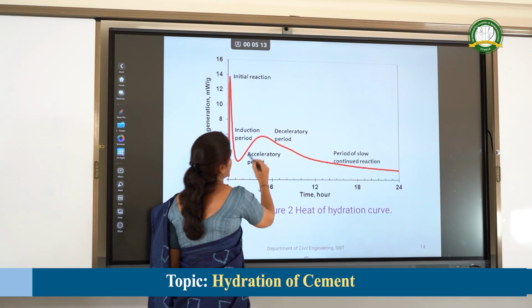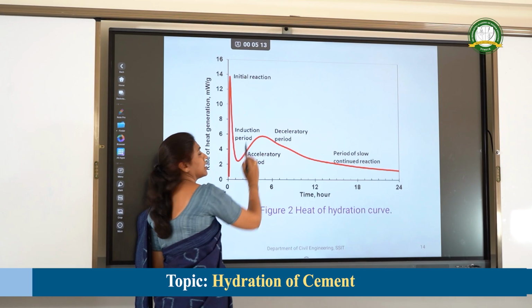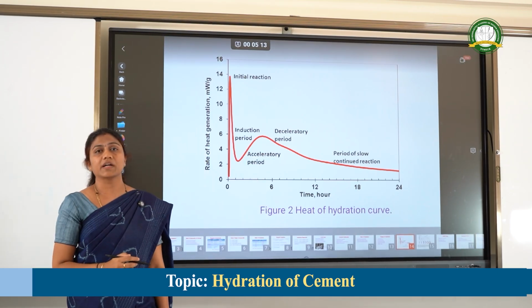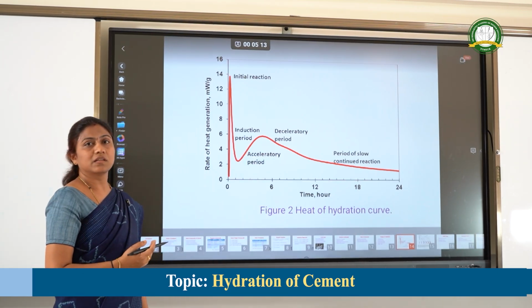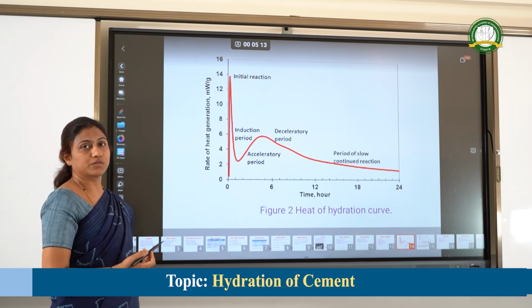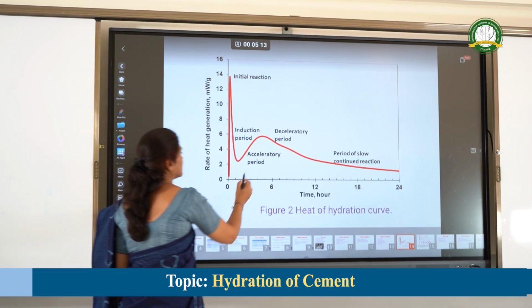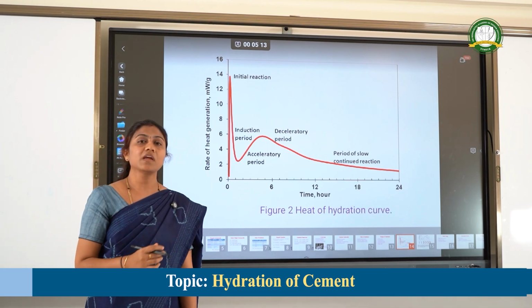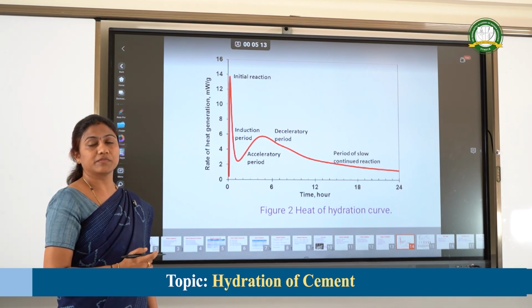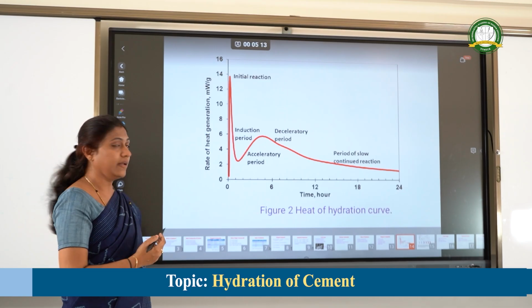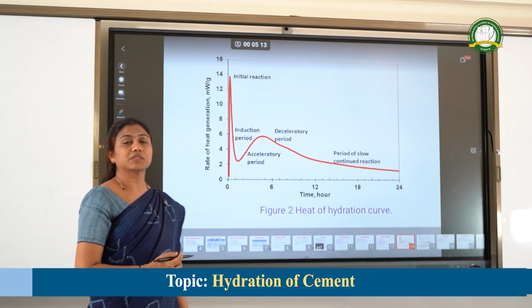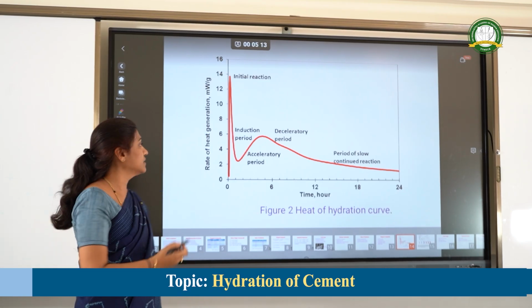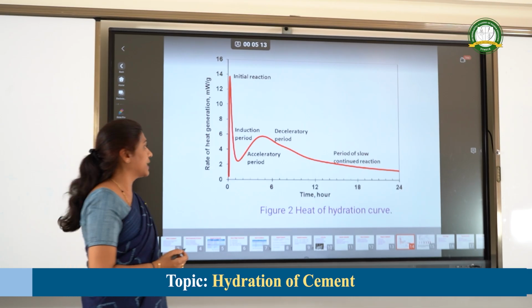Next one is the acceleratory period, that is this increasing curve. Again the heat of hydration will increase and the hydrolysis process will also increase. In this period CSH gel will be formed. Initial and final setting of the cement will take place in this period, and also the maximum strength of the concrete will be gained in this acceleratory period.